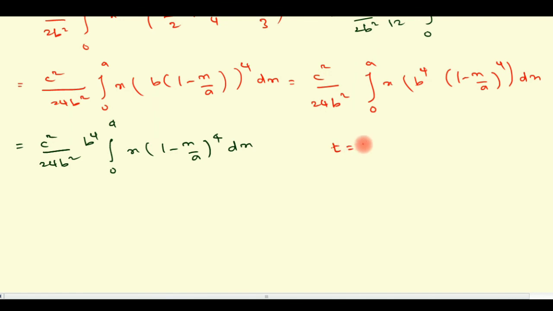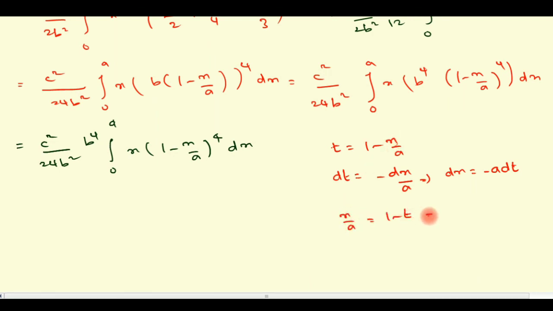Taking t equal to 1 minus x by a. So what is dt? dt equal to minus dx by a, which implies dx equal to minus a into dt. Also we have the term x, so find out x in terms of t. x by a equal to 1 minus t, which implies x equal to a into 1 minus t. Once again, repeat: here minus x by a bring to left hand side, t bring to right hand side. Therefore x by a equal to 1 minus t, so x equal to a into 1 minus t.